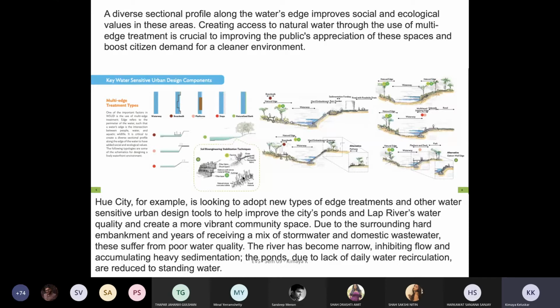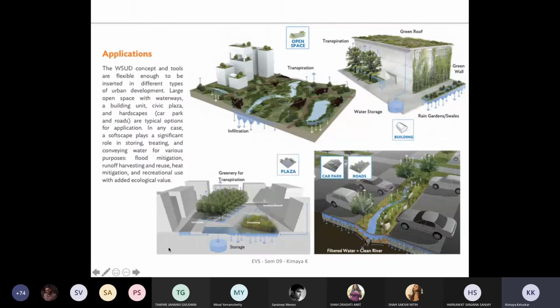So how do you detail the edge so that you safeguard the certain kinds of trees which are there? You also want people to experience it, but you also want the ecosystem and the biodiversity to thrive on it. So the edge conditions become very important.